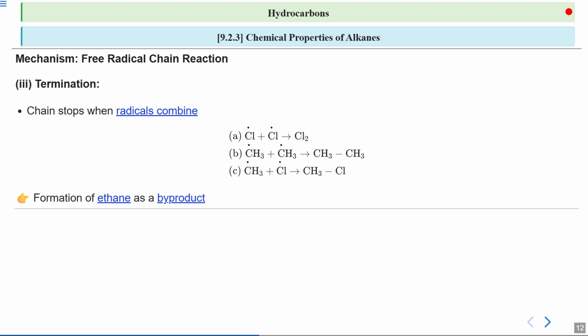Finally, we see that ethane is also mentioned in the products, so it can be considered a byproduct of this reaction. The main reaction is giving us chloromethane, and we are getting ethane as the byproduct or secondary product. This can also be useful in industrial applications like fuel or as a building block for other chemicals.